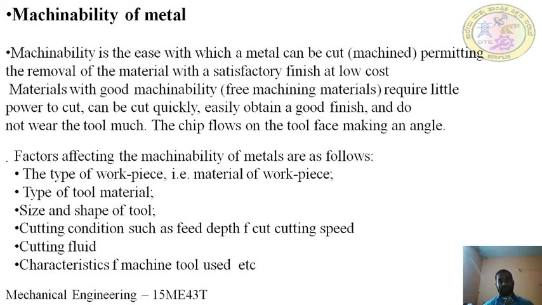You know that when there is physical contact between the tool and the workpiece, there will be friction and a lot of heat will be generated. This heat generation will affect the overall efficiency of the machining. So in order to avoid that, cutting fluids are used.